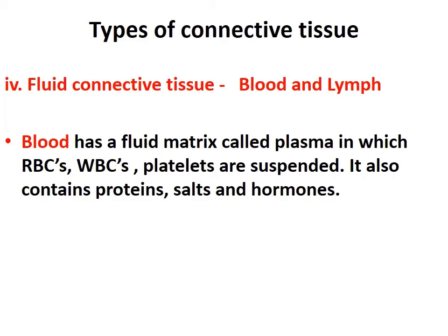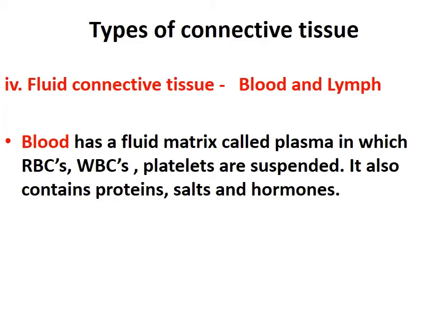And what are the functions of blood? Basically, the function of blood is transportation: transportation of oxygen, digested food, waste materials, gases, carbon dioxide, and hormones. All these things are transported in the dissolved form in our blood.